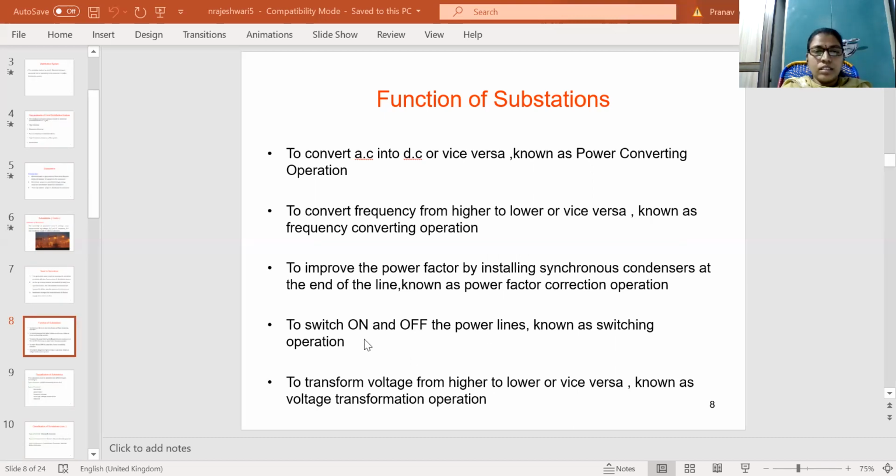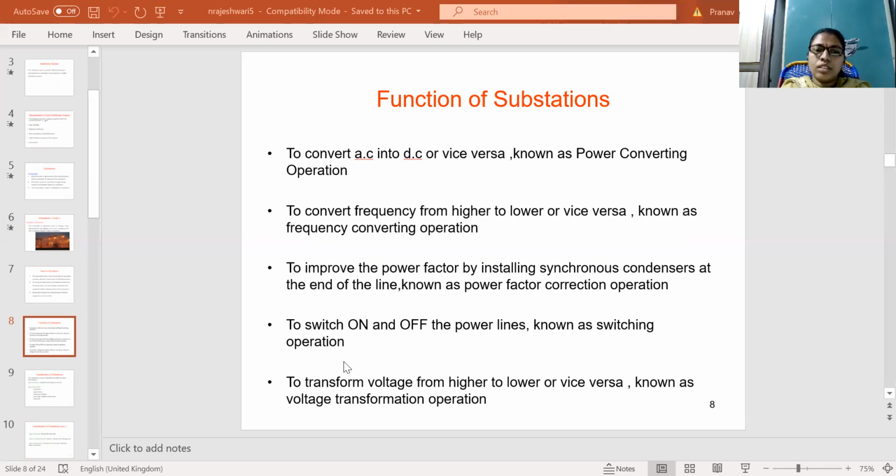And the next thing is to switch on and off the power lines, known as switching operation. So on and off means switching on and switching off the power lines. This is the switching operation of substations. That is feeder on, feeder off, so line on and line off.